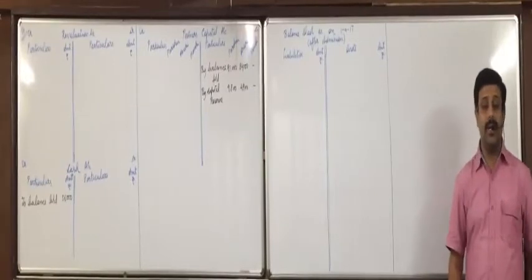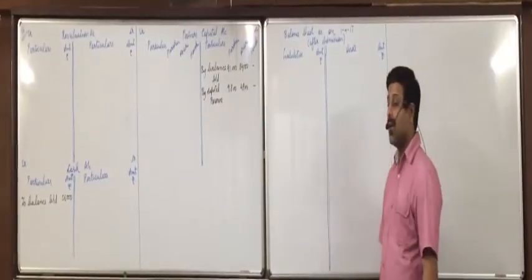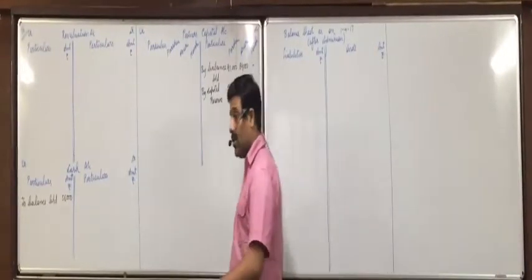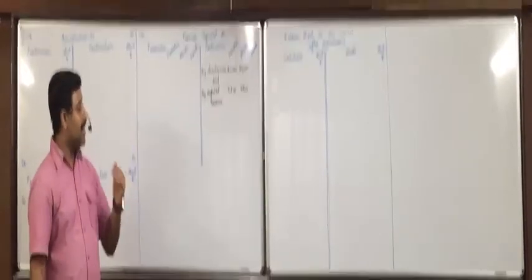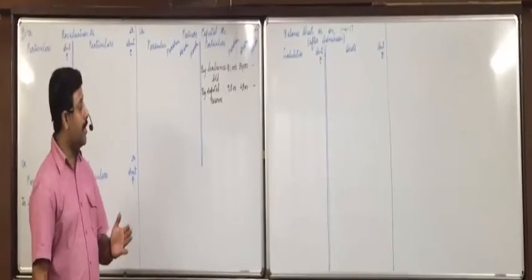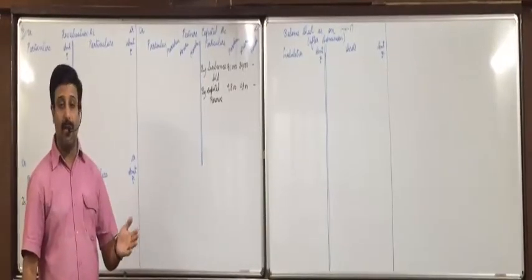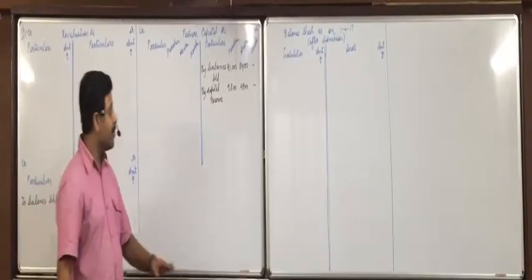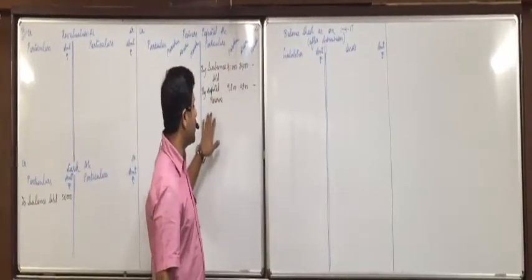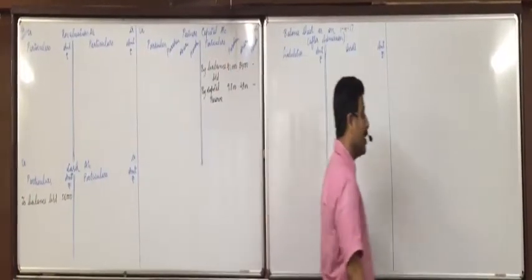The journal entry is capital reserve account debit to Parshvi's capital account 9,800, to Anjali's capital account 4,900. Capital reserve account debit gets closed and goes to Parshvi and Anjali partners' capital accounts on the credit side.